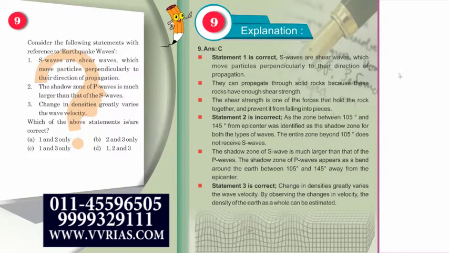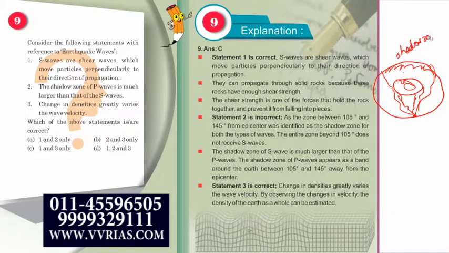Let us draw a much clearer diagram. This is your inner core, sorry, the outer core. We'll draw only this. This is liquid. Here the earthquake has taken place. Waves will generate, P waves as well as S waves. The S waves won't be able to travel through this, so they go out through the side. This whole portion will become your shadow zone for S waves. While the P waves will be able to travel through this portion.